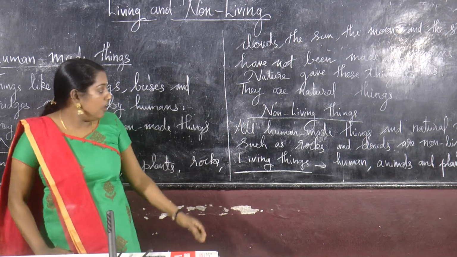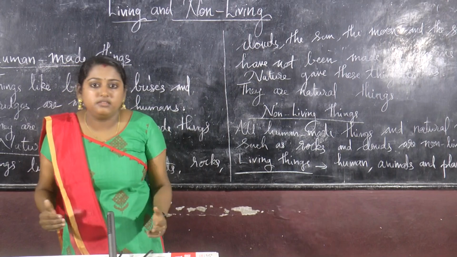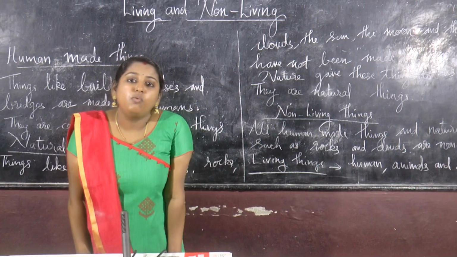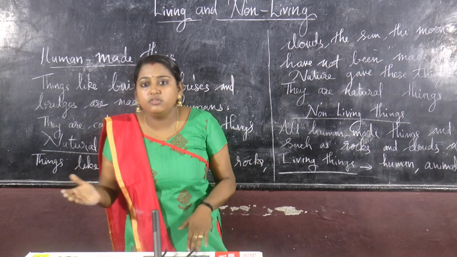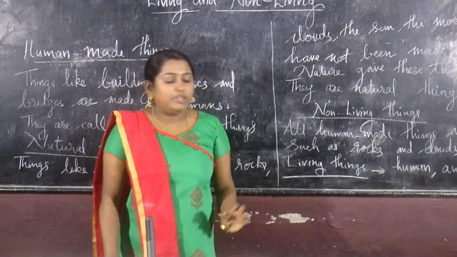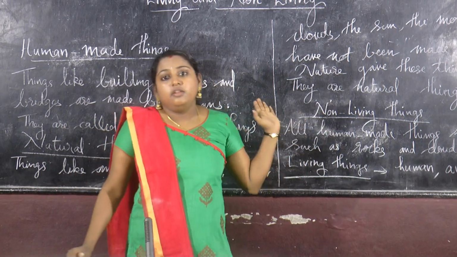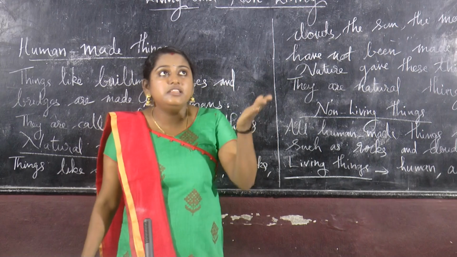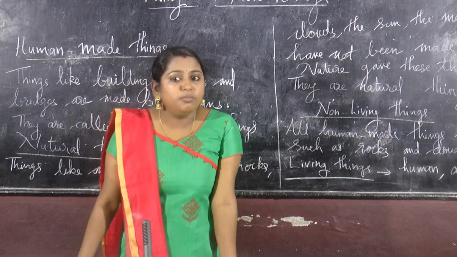Clear? So we are going to study about living and non-living things. Do you know what are living things? What are non-living things? How can we find out this one is living, this one is non-living? So all human made things are non-living. That we know. This fan, this chair, this bench are all human made.